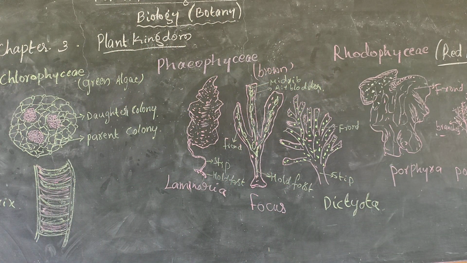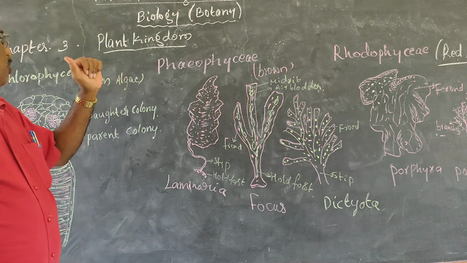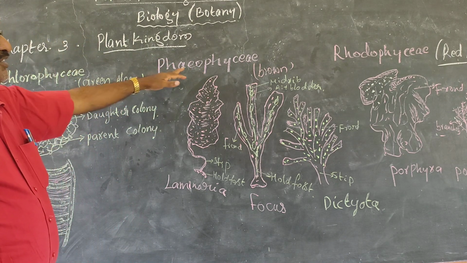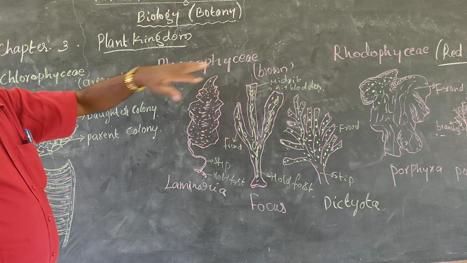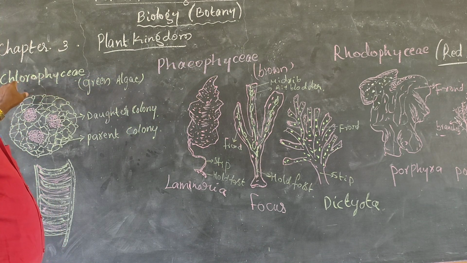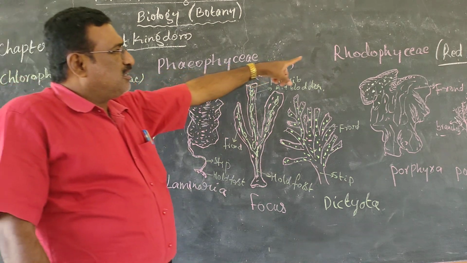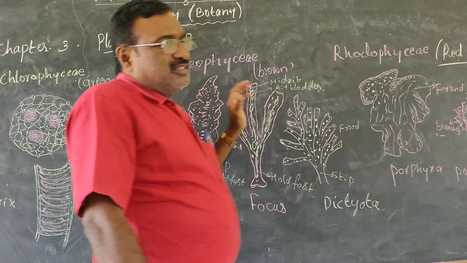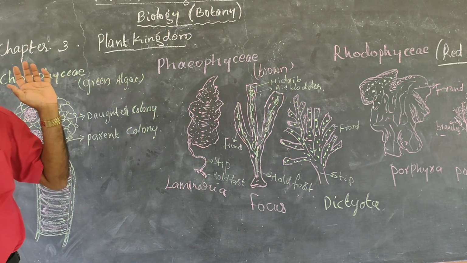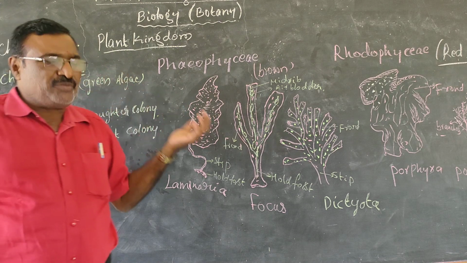They will ask in your competitive examination as well as theory examination about these three classes of algae: Chlorophyceae, Phaeophyceae, Rhodophyceae. Kannada medium students, please remember the spelling of Chlorophyceae; the ending is phyceae. The spelling should be remembered.